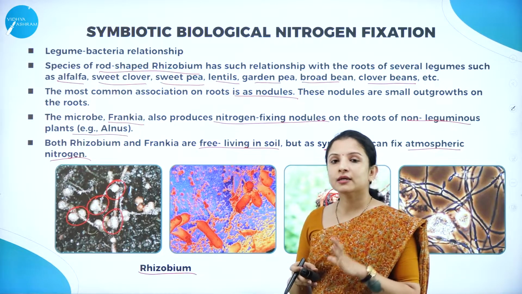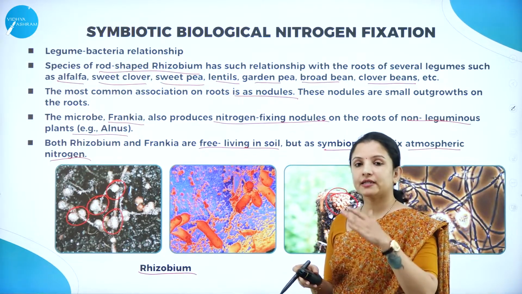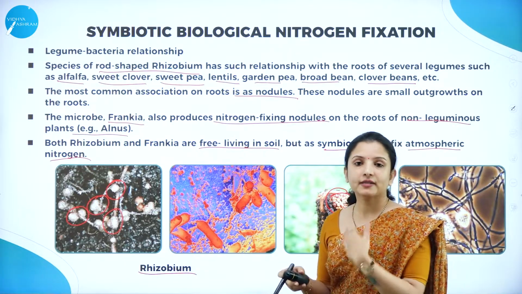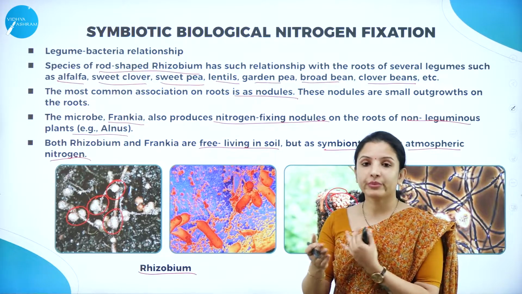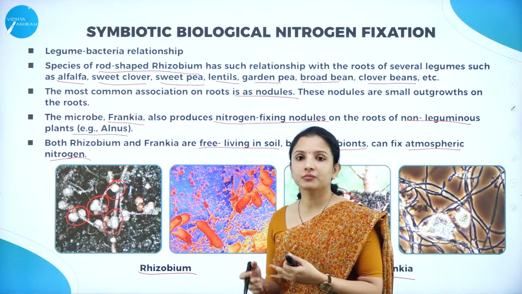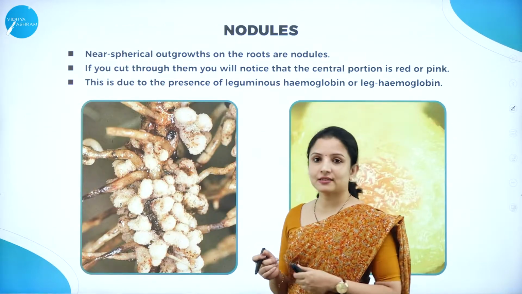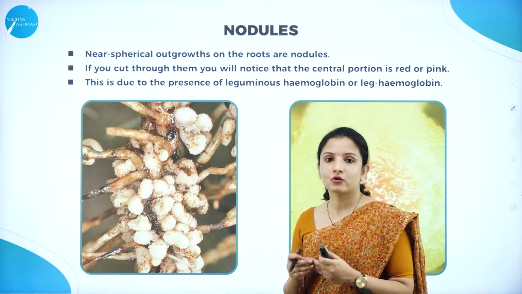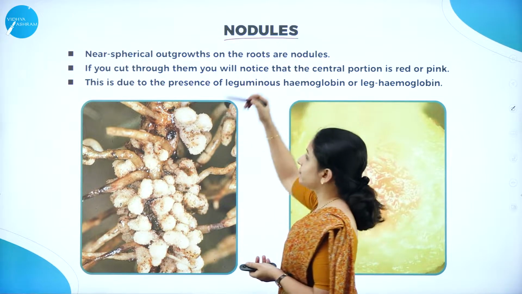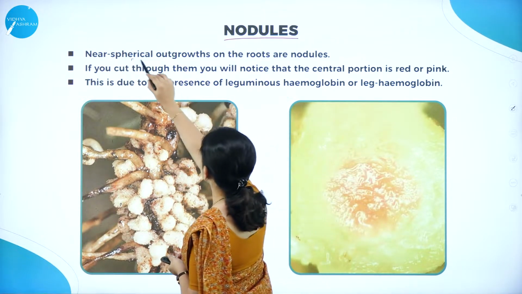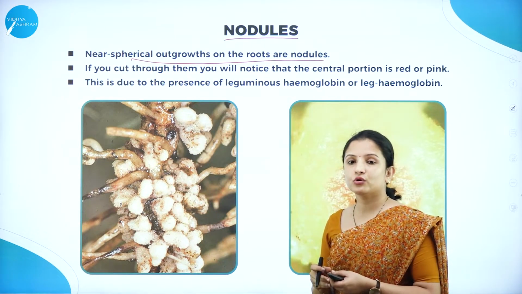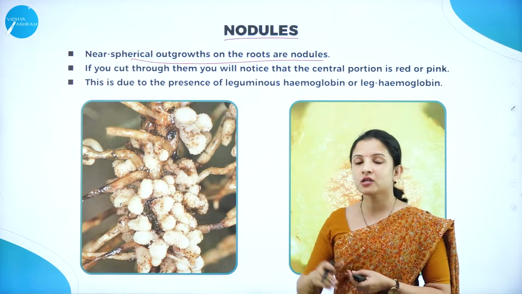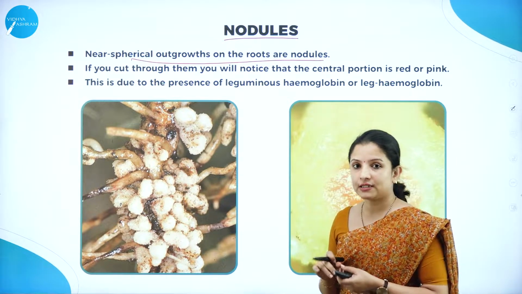What these do is, they derive nutrition from the plants, and in turn they convert atmospheric nitrogen to ammonia and then to nitrites and nitrates and give it to the plant. That is how both are beneficial to each other. They form a symbiotic association. How exactly this occurs, we shall see. To understand this, first we should clearly understand what nodules are. Nodules are near spherical outgrowths on the roots, which are seen in the leguminous plants, and also, if Frankia is involved in the nitrogen fixation, in non-leguminous plants also you can find these nodules.